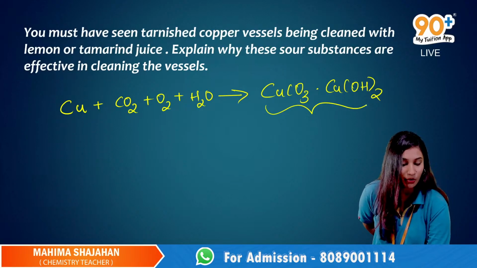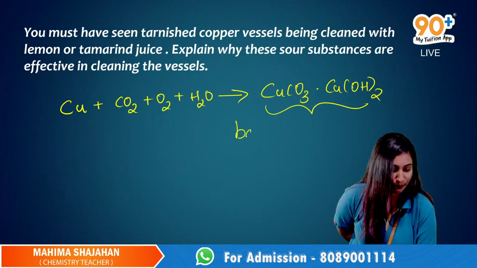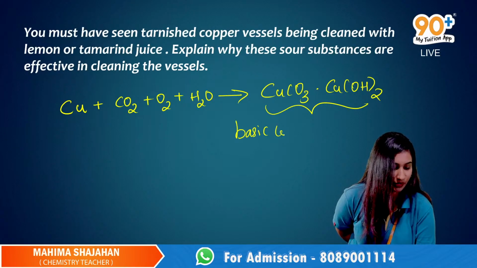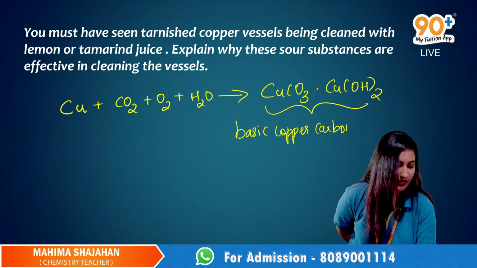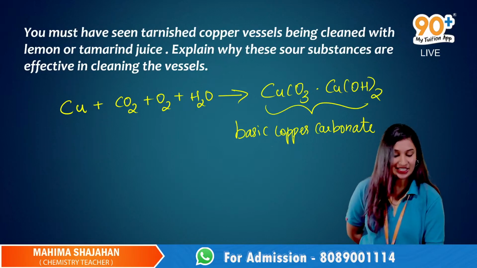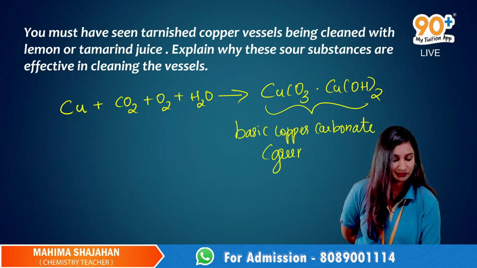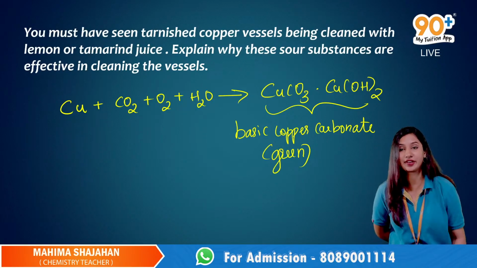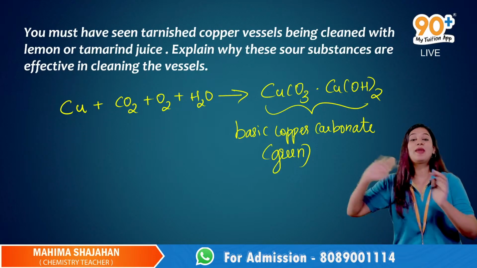This compound is called basic copper carbonate and it is green in color. That is why the green color appears. It is basic in nature.